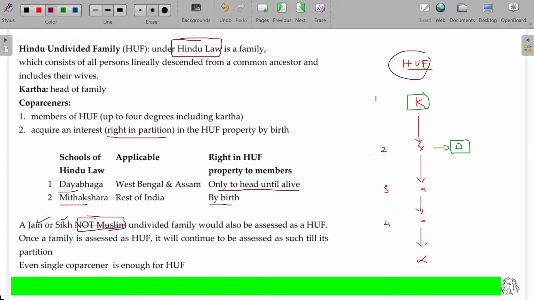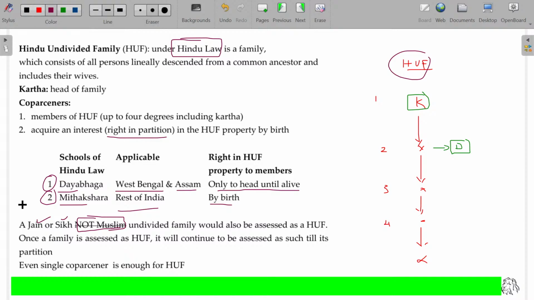One is Dayabhaga, another one is Mitakshara. As per the Mitakshara rule, by birth everybody will get the right. In case of Dayabhaga, only after the demise of the Karta will the other members get the right. And this Dayabhaga rule is applicable in two states in India, West Bengal and Assam. In the rest of India, we get this Mitakshara Hindu school of law only.